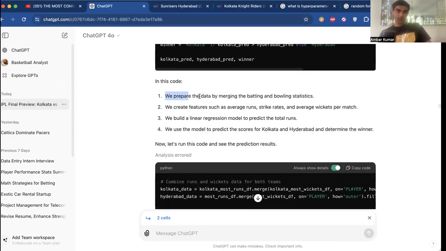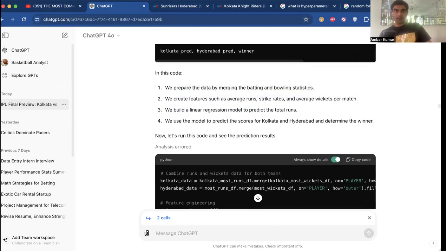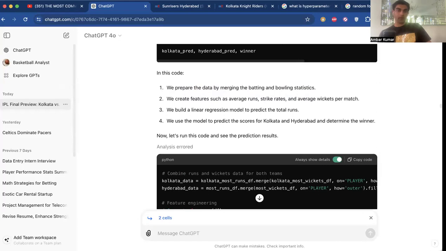So in this code, we prepare the data by merging the batting and bowling statistics. We create features such as average runs, strike rates, and average wickets per match. Then we're going to build a linear regression model to predict the total runs for this game. And then we will use the model to predict the score for Kolkata and Hyderabad and determine our winner.